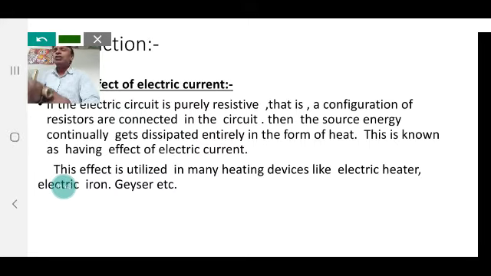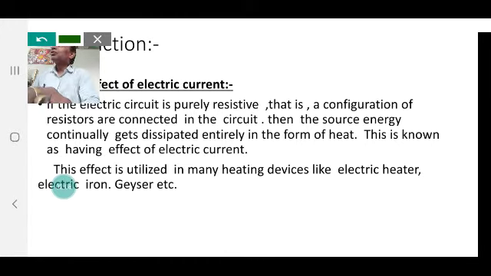Another example: when a TV is operated for a long time, the cabinet of the TV becomes warm. A fractional part of the electric energy is converted into heat. That is the heating effect of electric current, but it is not desirable. Heat production in the TV or in a fan is not desirable.